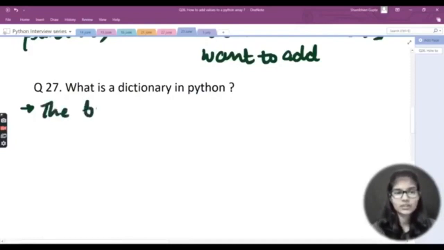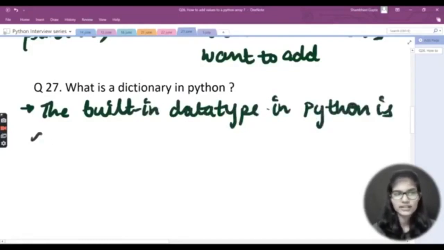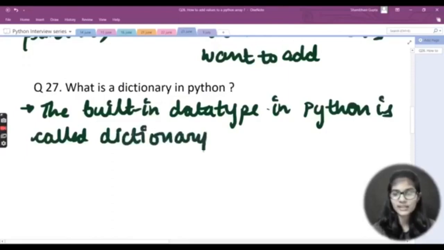So what is a dictionary? The built-in data type in Python is called a dictionary. So basically, in Python we have a built-in data type, and that is actually called a dictionary. Now what's the use of this dictionary?